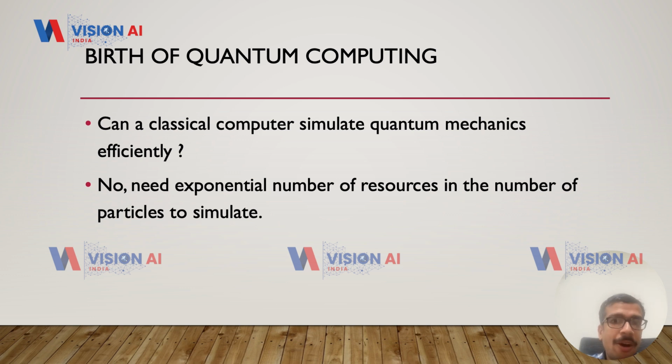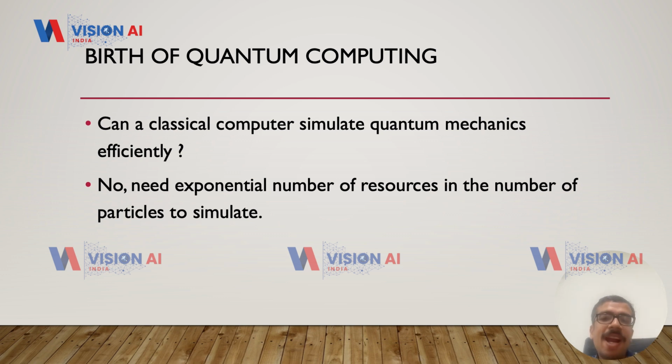Now, all our computers, all our devices are based on these bits, which come from classical determinism. But is it the ultimate thing? That was what physicists towards the end of the 20th century were questioning. Feynman had asked, can we simulate quantum mechanics using a classical computer efficiently? Well, the answer is no, because if you need to simulate quantum mechanics using a classical device, then you will need an exponential number of resources.